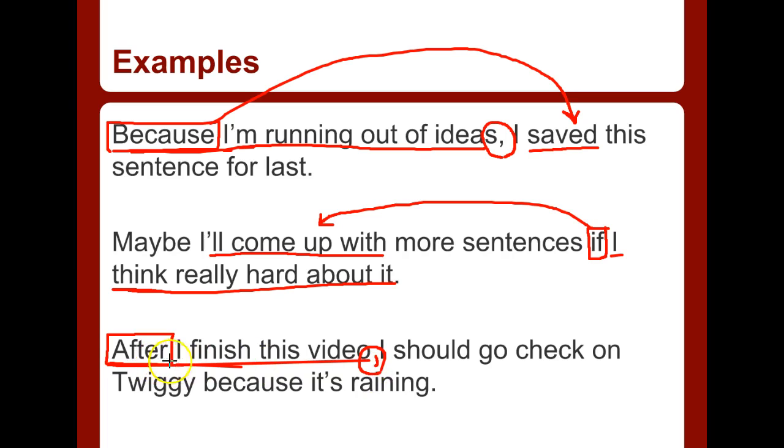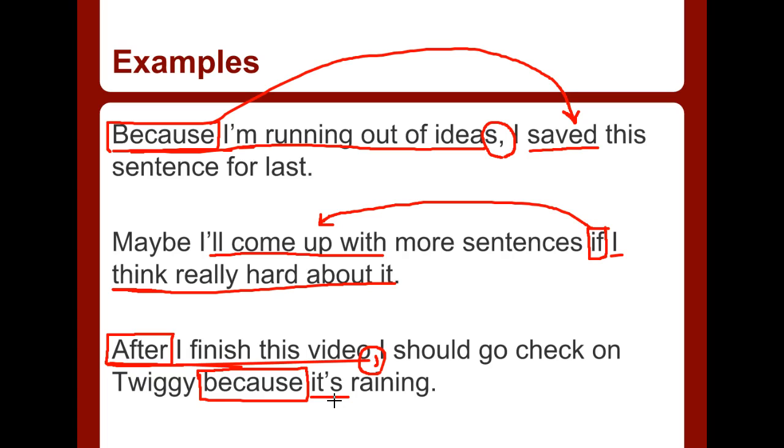So it says, after I finish this video, there's my adverb clause. Let's put it at the back, see if it works. I should go check on Twiggy because it's raining after... Oh, okay, now here's why this doesn't work. Because look, notice, we have another adverb clause. There's my because, and there's my it is, subject and verb in a contraction. It is raining. So let's see if we can just flip them, because we're not putting it at the end of the sentence, we're putting it at the end of the independent clause. So let's just take both of these and flip it around. Because it's raining, I should go check on Twiggy after I finish this video.